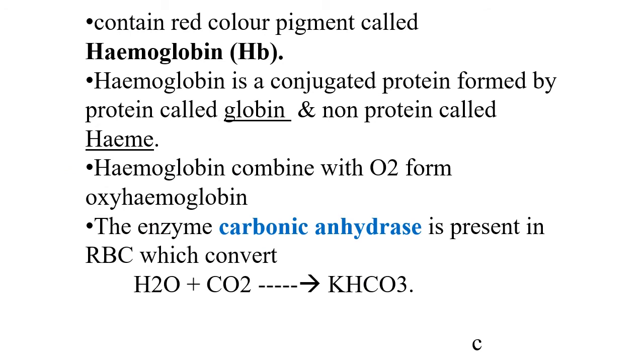RBCs contain a red colored pigment called hemoglobin. Now hemoglobin is a conjugated protein formed by a protein part called globin and a non-protein prosthetic part called heme. Hemoglobin combines with oxygen to form oxyhemoglobin, and the enzyme carbonic anhydrase is present in RBCs, which converts water molecules and CO2 to form H2CO3, which later combines with either potassium or sodium to form KHCO3 or NaHCO3.